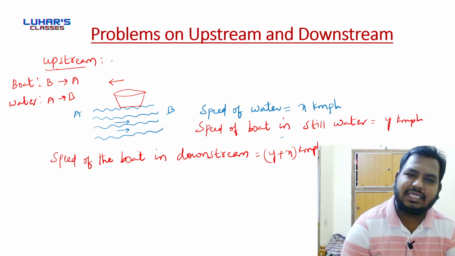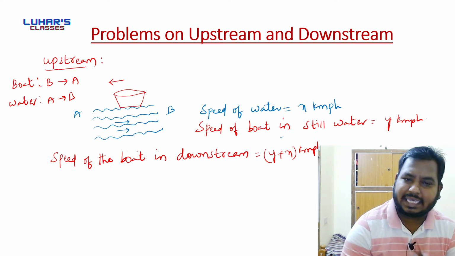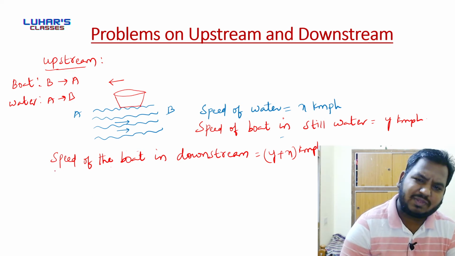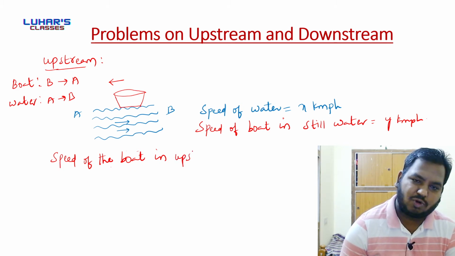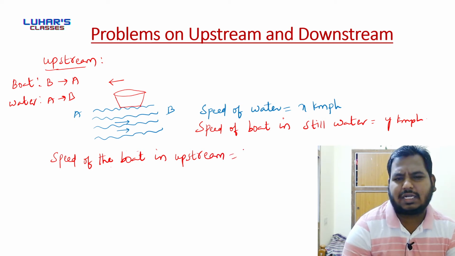Okay, so in case of upstream, will the speed of the boat increase or decrease? The speed of the boat will decrease. If the speed of the boat decreases, what is the speed of the boat then?